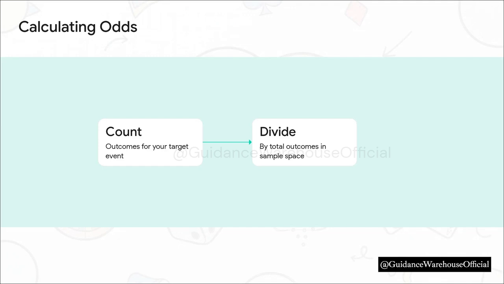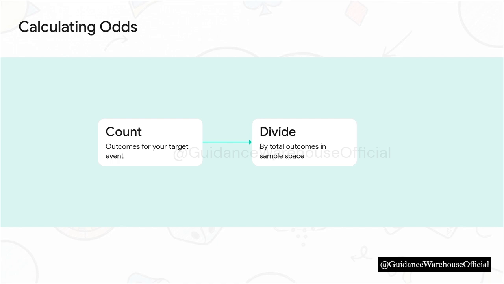Okay, so how do we actually find that number? Let's walk through this foundational two-step formula together. Step 1. Count the number of outcomes for your target event. Let's say our target is getting a heads on a coin flip. That's one outcome. Step 2. Divide that by the total number of outcomes in your sample space. We know a coin has heads and tails, meaning there are two total outcomes. 1 divided by 2 is 0.5.